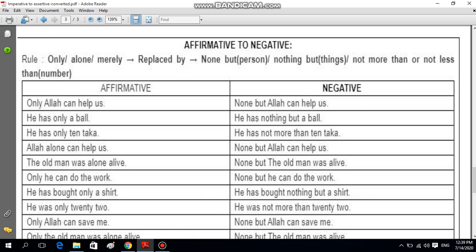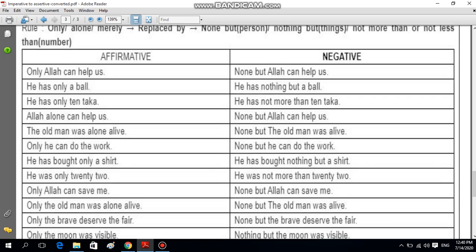Only Allah can help us, so none but Allah can help us. He has only a ball, he has nothing but a ball. He has only 10 taka. As it is an amount, a number, we'll take not more than or not less than. So he has not more than 10 taka. Allah alone can help us, so none but Allah can help us. This is also a person, so it will be none but. He has only bought a shirt, so it is a product or thing, so we'll take nothing but.